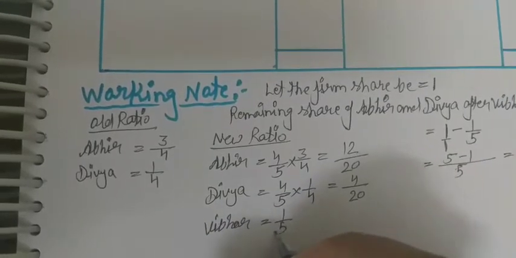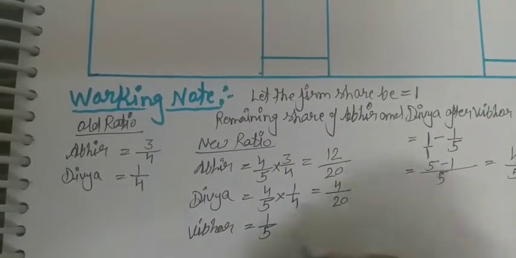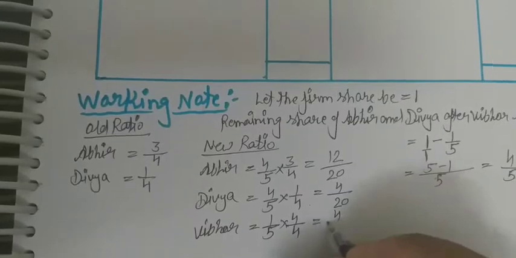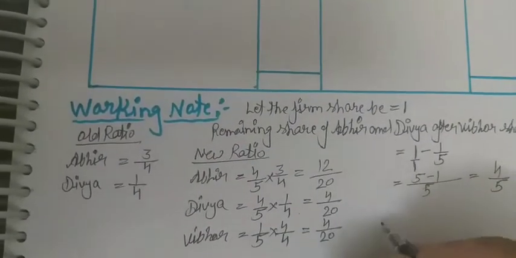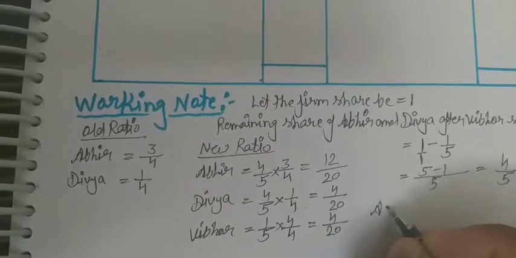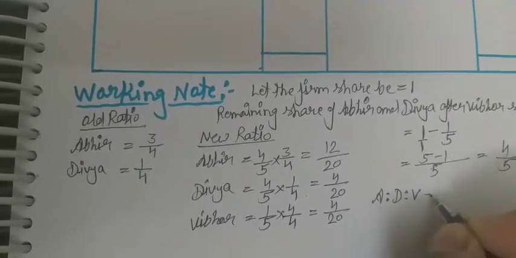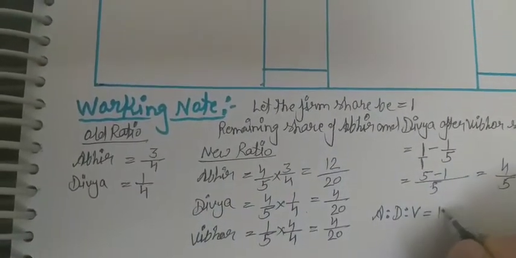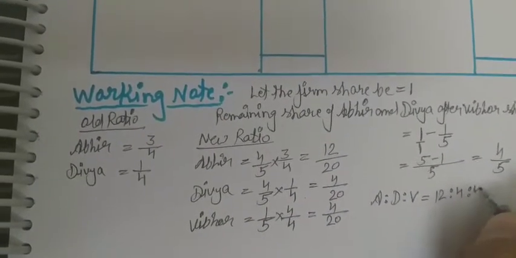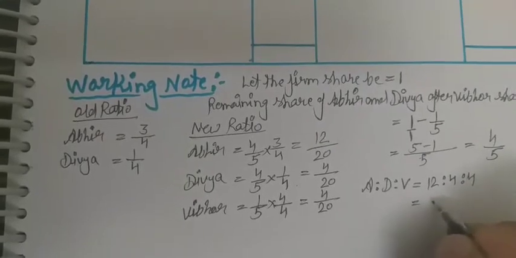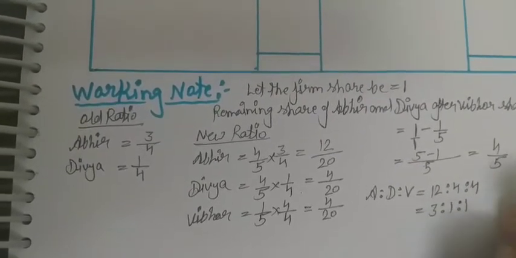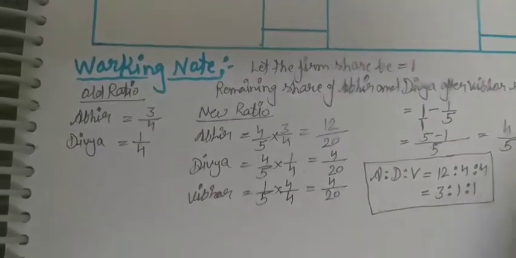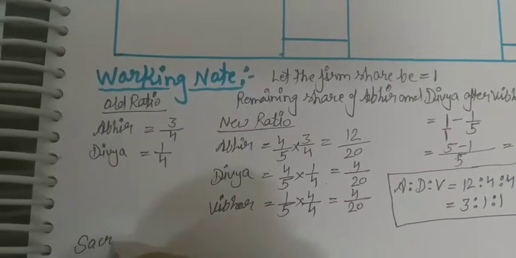share is 1/5. He was admitted for 1/5, so the denominator should be equal, 20. So we have to multiply by 4 in the denominator as well as in the numerator. So 4/20. So now the new ratio A, D, V, A for Abhir, D for Divya, and V for Vibhor, that is 12/4/4. If we divide it all by 4, 4 3s are 12, 4 1s are 4, and 4 1s are 4. So we can say the new profit share ratio will be 3:1:1.